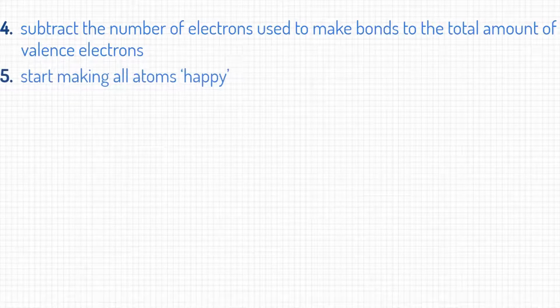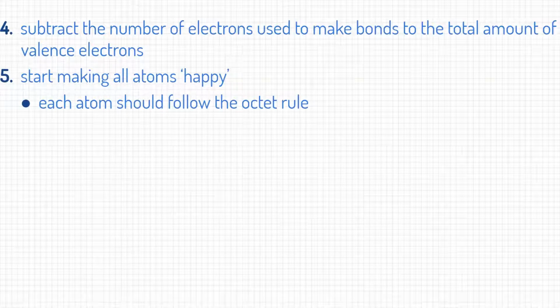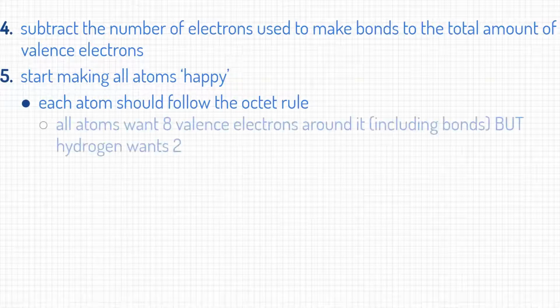Then step 5 is you're going to start making atoms happy. Each atom should fall into something called the octet rule, and that octet rule is when all atoms have 8 valence electrons around them. It has nothing to do with what the periodic table tells us initially, but once everything's bonded together into a compound, there's a total of 8 valence electrons around each atom, including bonds. But hydrogen wants 2, so all of them except hydrogen want 8.